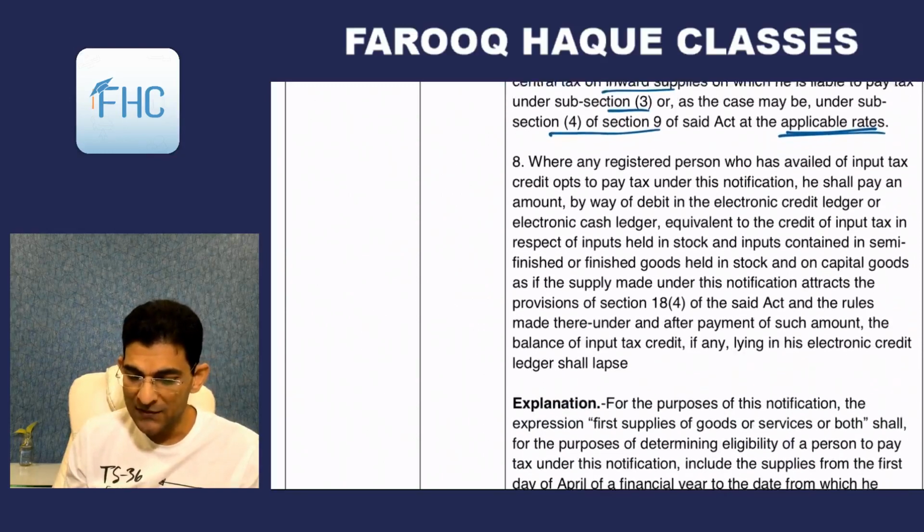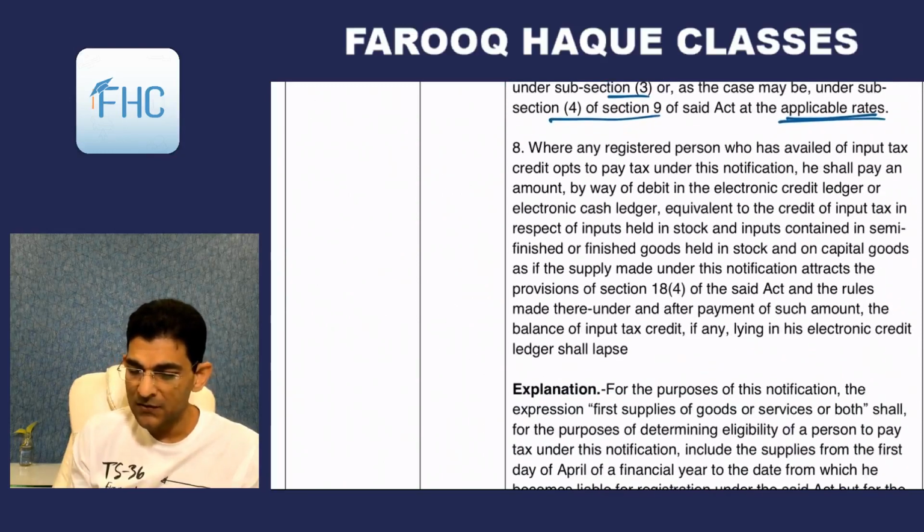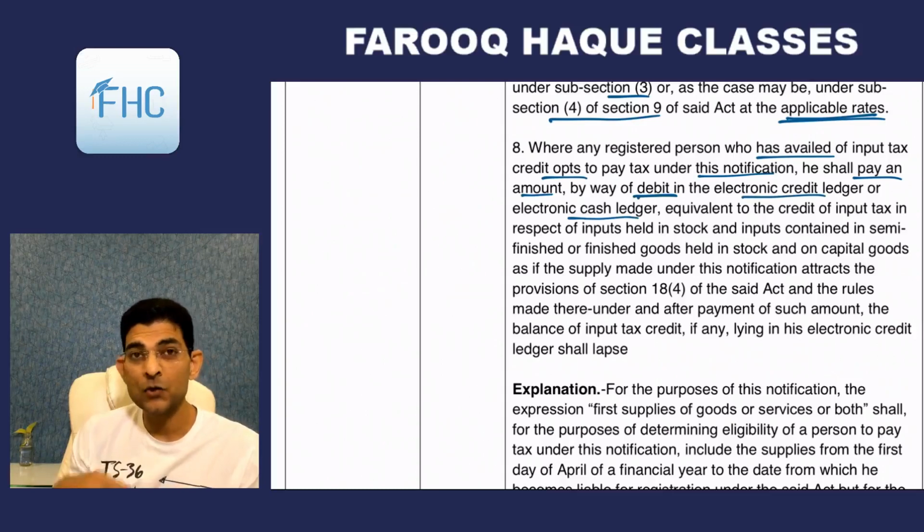Then point number 8 says that where any registered person who has availed of input tax credit opts to pay tax under this notification, he shall pay an amount by way of debit to electronic credit ledger or electronic cash ledger. He has to pay an amount. What amount he has to pay? You will not understand anything right now if you read this point.